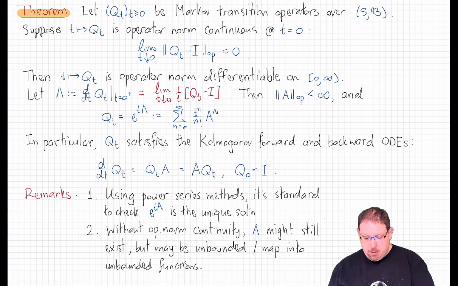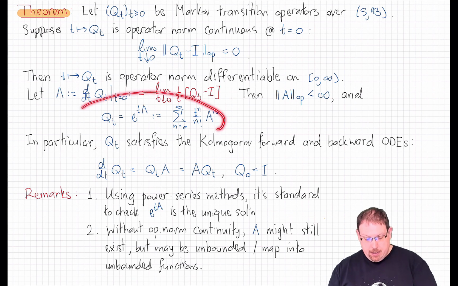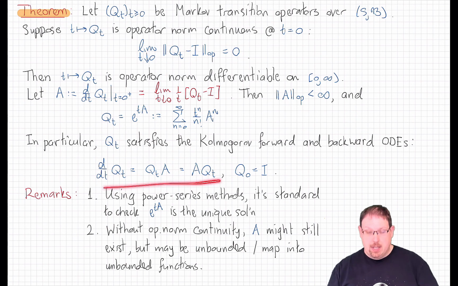Qt will be applied to a bounded function on both sides, and now what we're saying is that the result might be an unbounded function over here, or when you differentiate the action of t. Now, if A is a bounded operator, it's easy to see that these equations with this initial condition have this as the unique solution. After all, linear ODEs like this always have unique solutions determined by their initial conditions, and it's an easy thing to check that this power series is the solution of these ODEs.